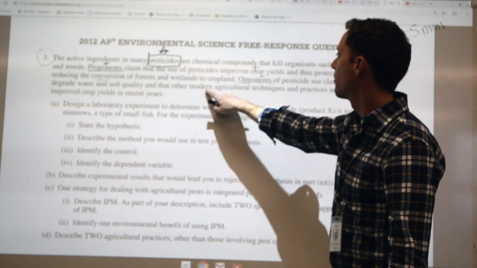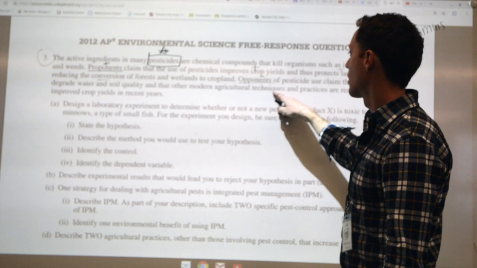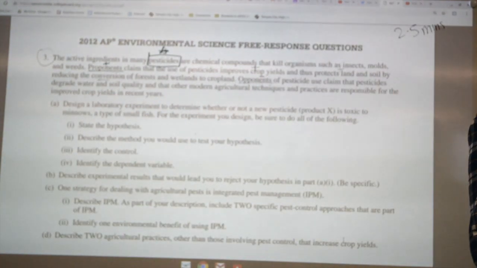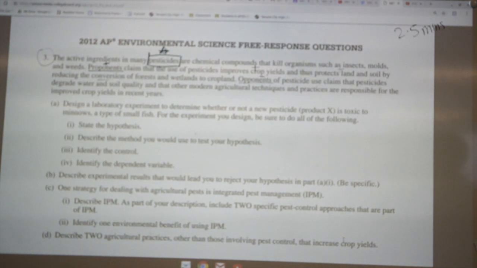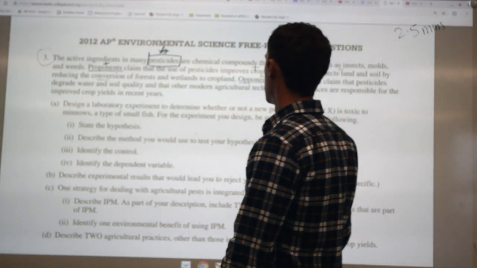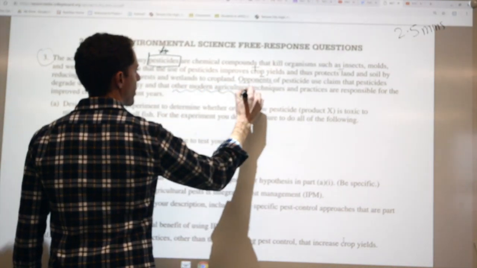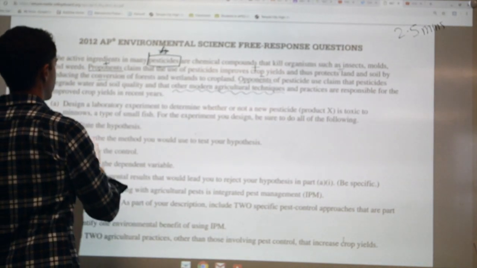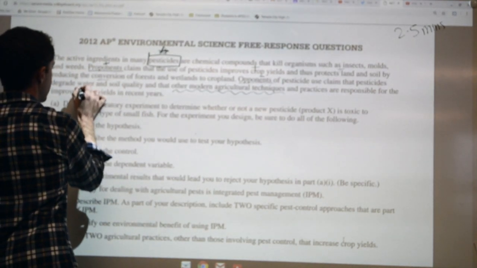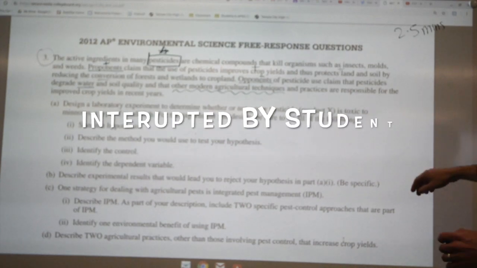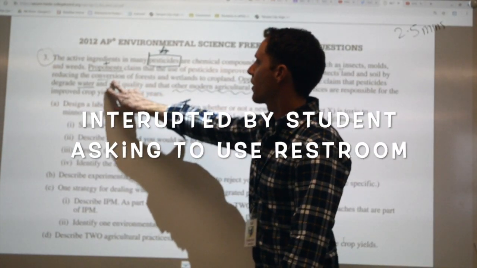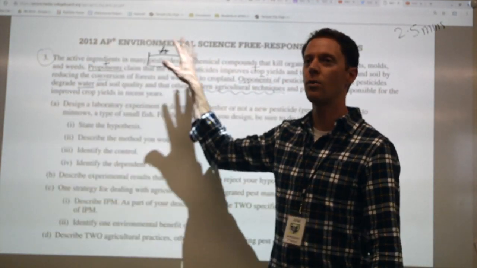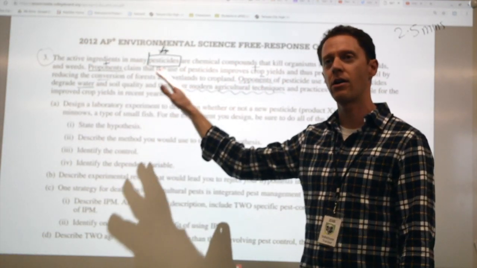It says, other modern agricultural techniques are responsible for these improved crop yields. So they're saying it's not necessarily pesticides that are making our crops perform better and giving us better crop yields. It's these other modern agricultural techniques unrelated to pesticides that are improving crop yields. So I would put a negative over improved crop yields. So I have my two negatives for the opponent part. And that's the only information they give us. This is all we have to work with. The rest we have to figure out on our own.